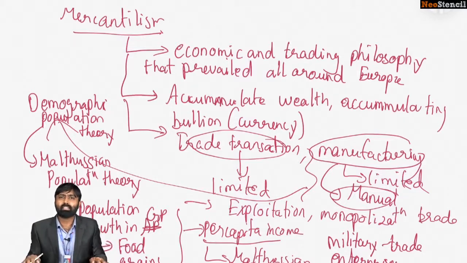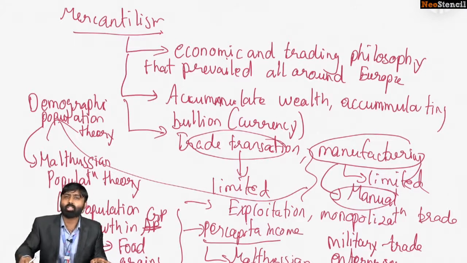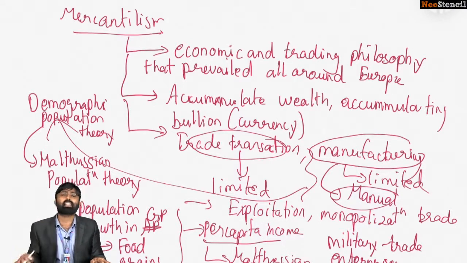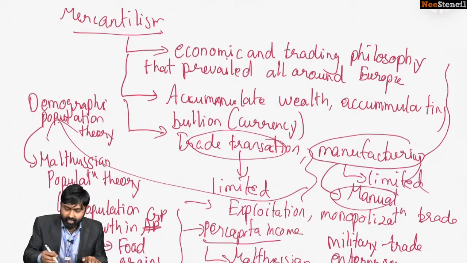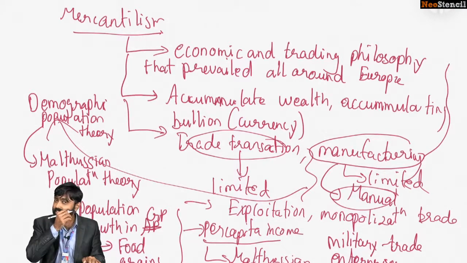Armies developed, and navies. The British, or the Europeans, decided to concentrate on their navies in order to support this idea and support their traders, so that they could monopolize trade elsewhere. So this is mercantilism. What does mercantilism ultimately say? It says that the only way you could accumulate wealth is by exploiting the wealth of a third party. And what did that mean? It meant monopolization of trade.